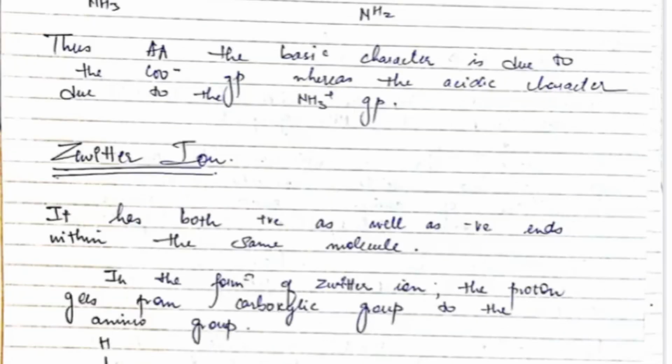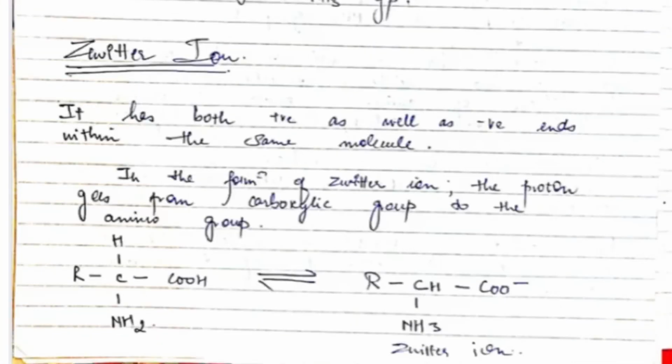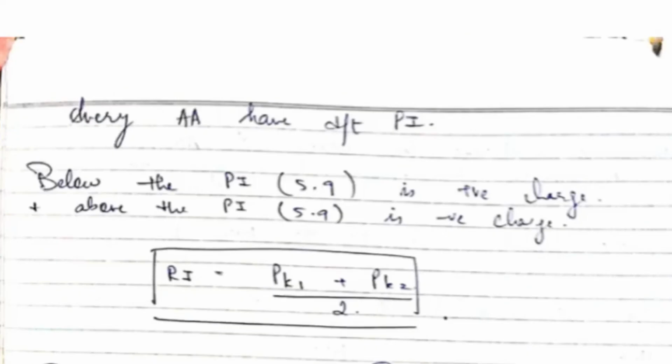A Zwitter ion has both positive as well as negative ends within the same molecule. In the formation of a Zwitter ion, the proton goes from the carboxyl group to the amino group. Every amino acid has a different isoelectric point. Below 5.9 it is positively charged and above 5.9 it is negatively charged.